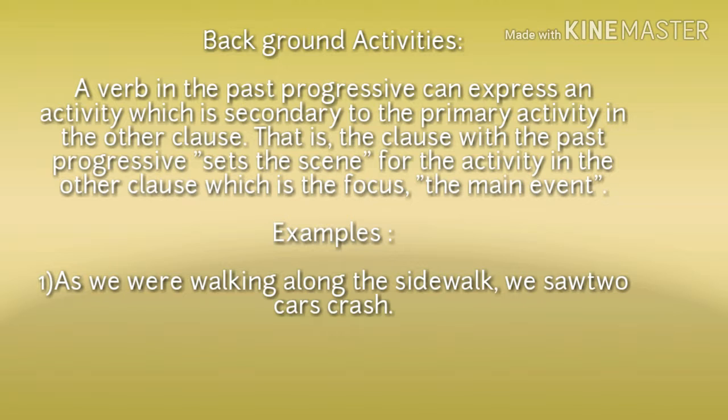Alright, and now check some examples of the past progressive tense. The first is: as we were walking along the sidewalk we saw two cars crash. In the first clause of the past progressive, what we see is the setting of the scene, but in the second clause, we saw two cars crash, there is a main event. Alright, okay, now let's move to the next part of the video.